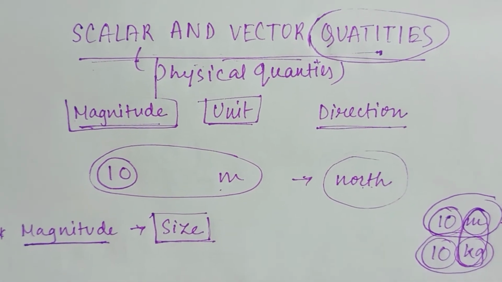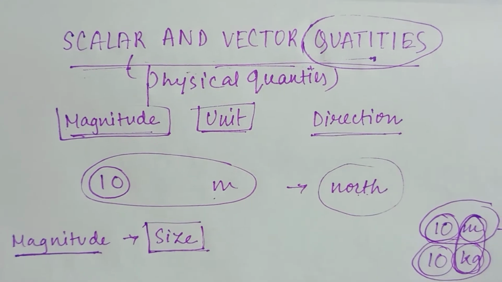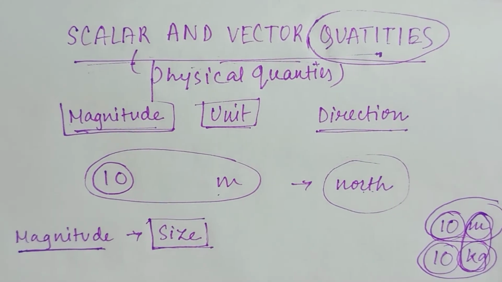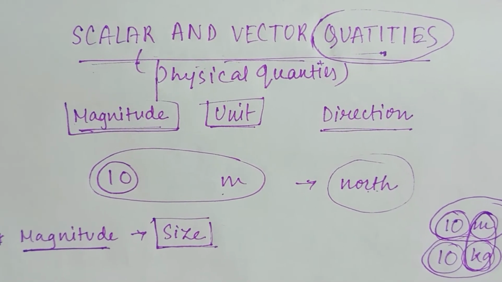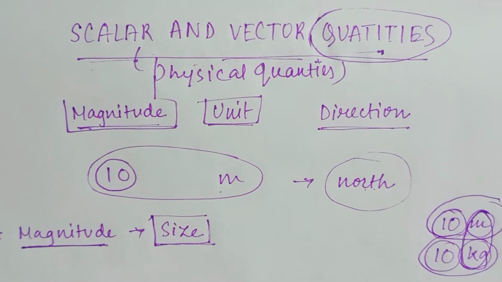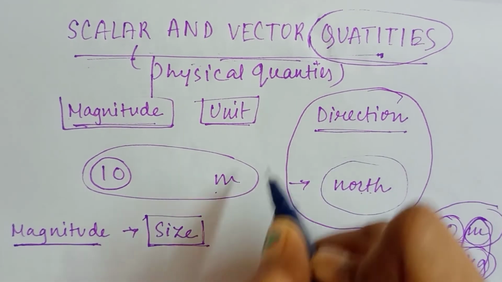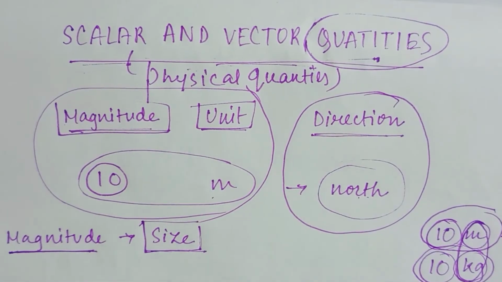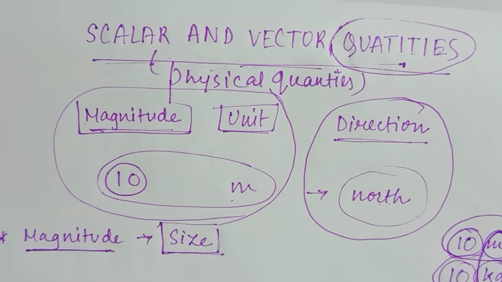If he only tells me to go 10 meters, I could go in any direction, as he has not mentioned the proper direction. So direction is an exception. It is not present in all the quantities, but magnitude and unit must be present in all the quantities. Then we can tell that it's a quantity.